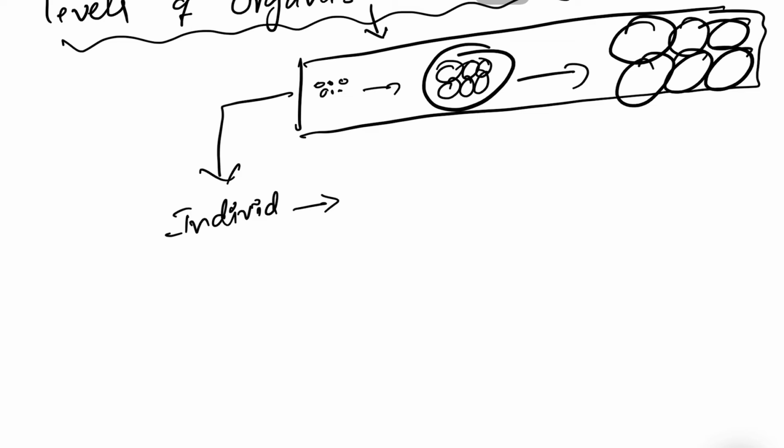So individual, that means a single organism. We know that a single organism has ability to function independently. It can perform all its functions except reproduction. So whenever a single organism finds its correct partner, it undergoes reproduction activity and produces its similar number of organisms.